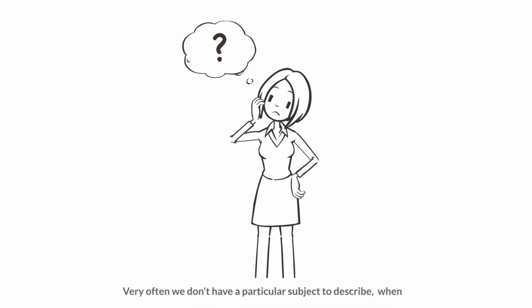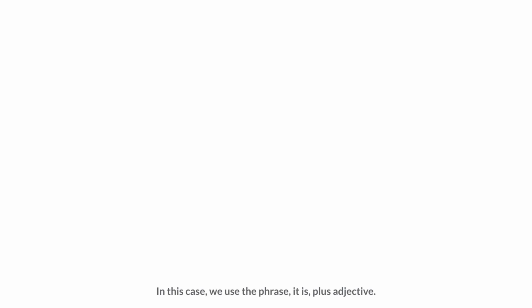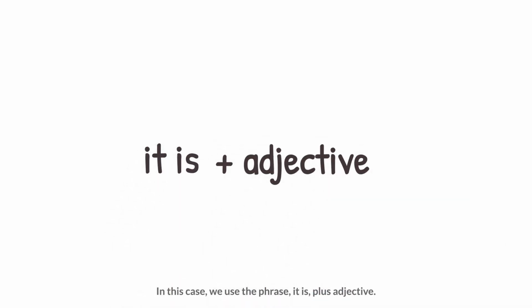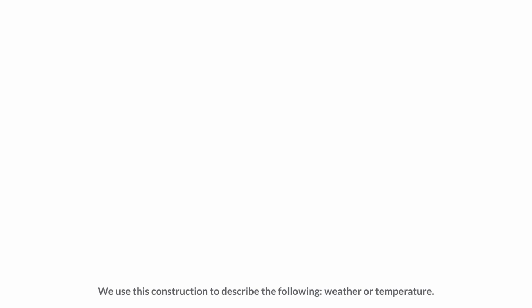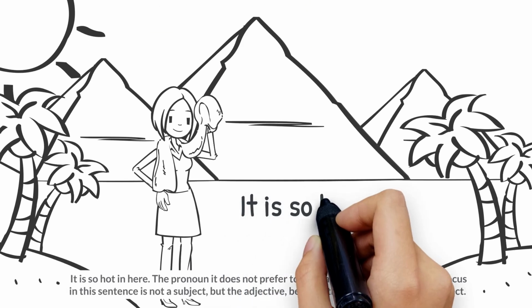Very often, we don't have a particular subject to describe, when all we have is an adjective that describes something abstract, something that doesn't need a subject. In this case, we use the phrase "it is" plus adjective. We use this construction to describe the following weather or temperature. It is so hot in here.